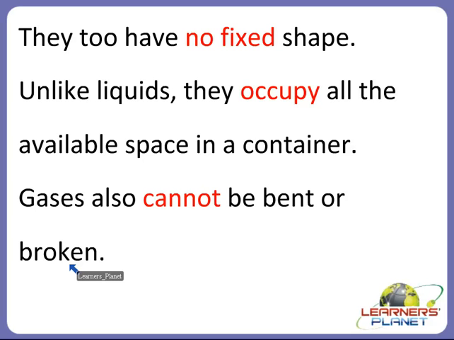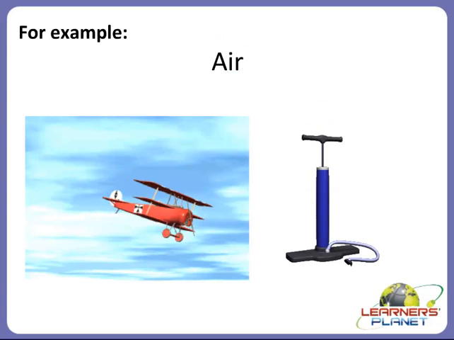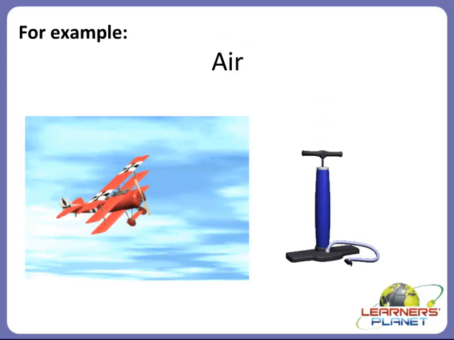Right? So liquids and gases both cannot be bent or broken. They both do not have fixed shape. But the one main difference between liquids and gases is that gases occupy all the available space in a container, but the liquids do not occupy all the available space. They occupy the space but not all the available space in a container. Alright? So children, let's see some examples of gases.